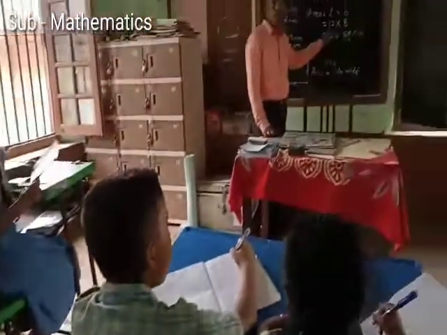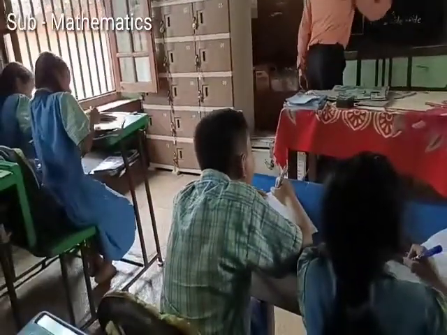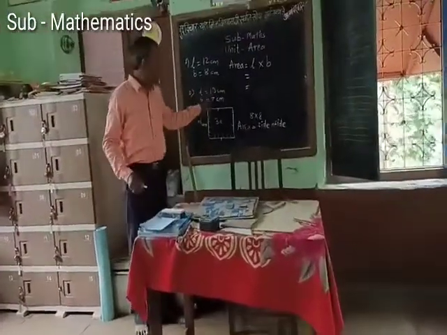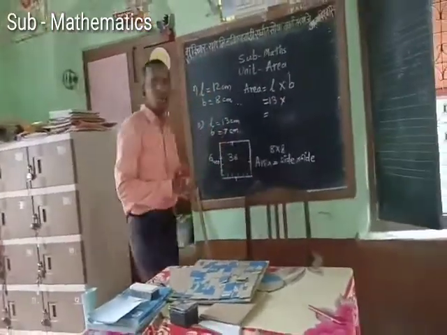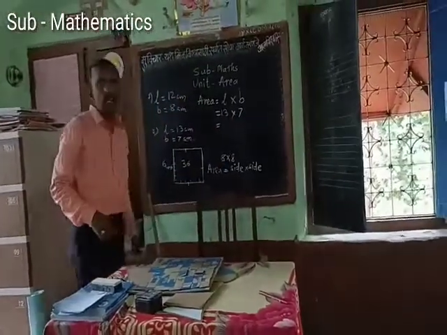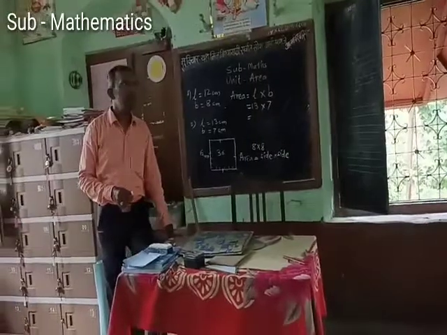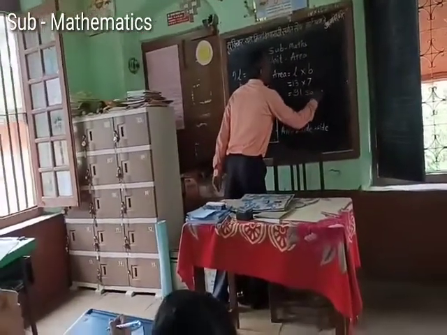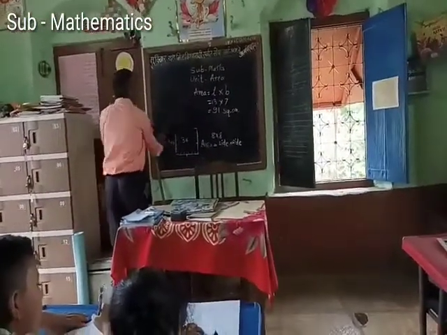Then write what length is given. What is the length given here? 13 centimeter. What is the breadth given? 7 centimeter. And what is the answer? 91 square centimeter.